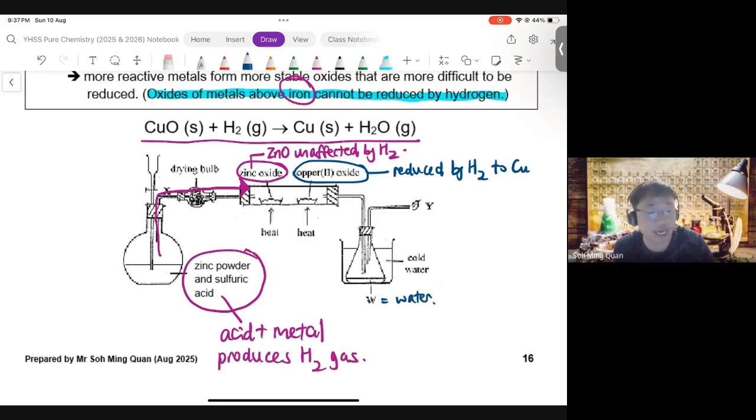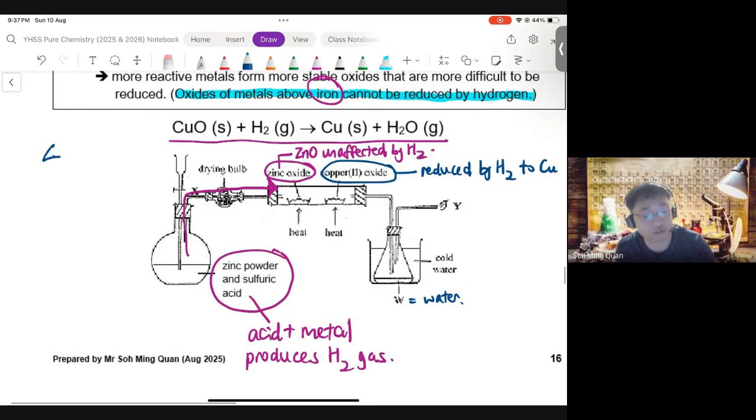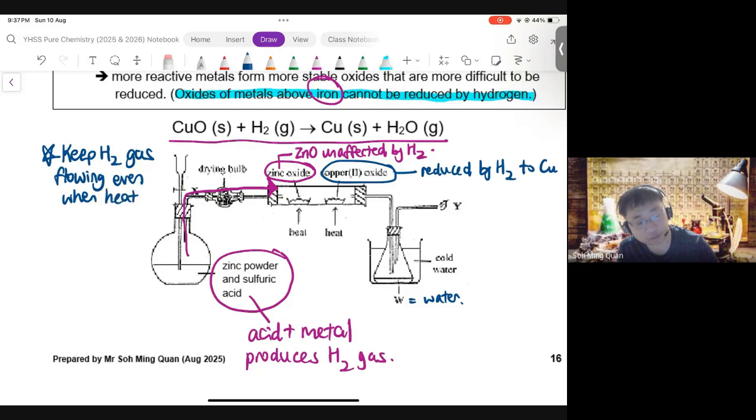Now, importantly as well, whenever you do hydrogen, you must remember, keep the hydrogen gas flowing even when heating is turned off. Now, in this case, why? Why must you keep the hydrogen gas flowing by adding more acid and metal together? Why must you keep the hydrogen gas going through even when the heating is off? Now, when the heating is turned off, the copper is still very hot. You need to ensure the copper metal does not react with the air.